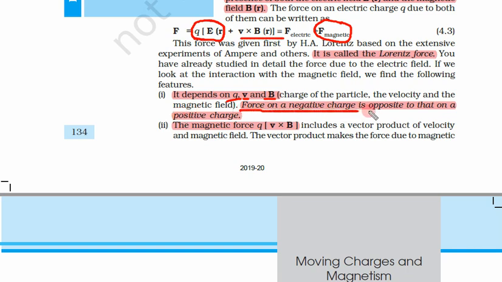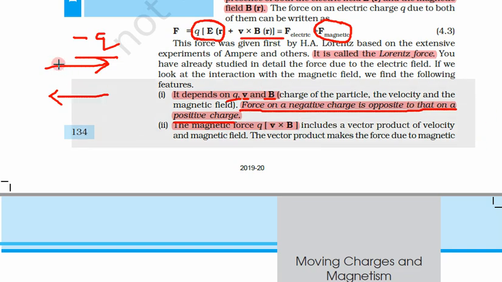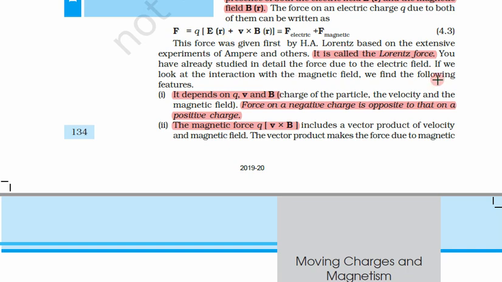Force on a negative charge is opposite to that on a positive charge. So if the force on a positive charge is on the right side, then the force on a negative charge must be on the left side, because q will be replaced by minus q. So this is the first thing: the direction of the force will change for the negative charge. So this is the force for the positive charge.